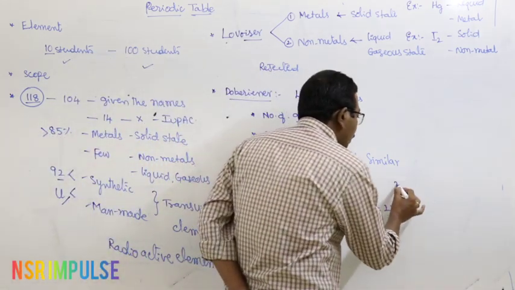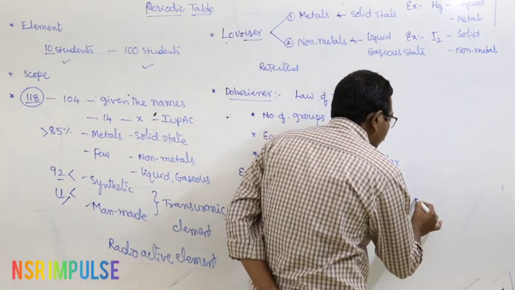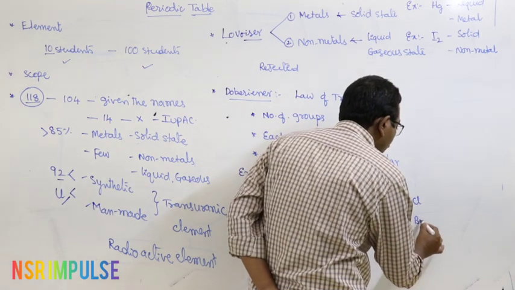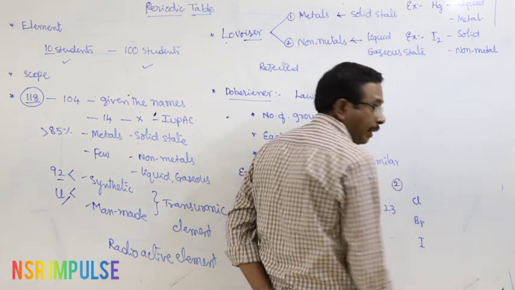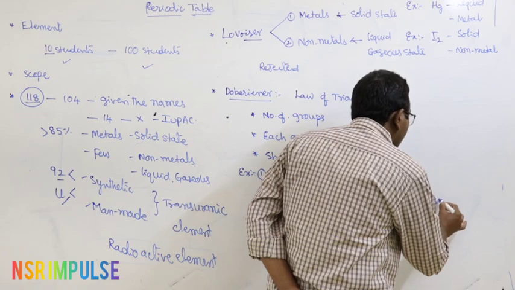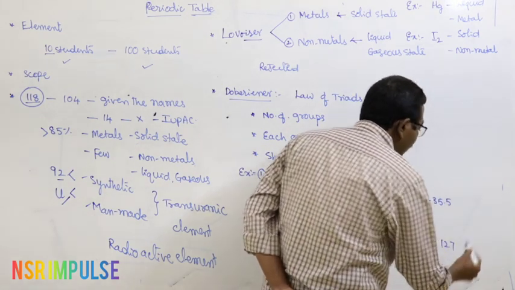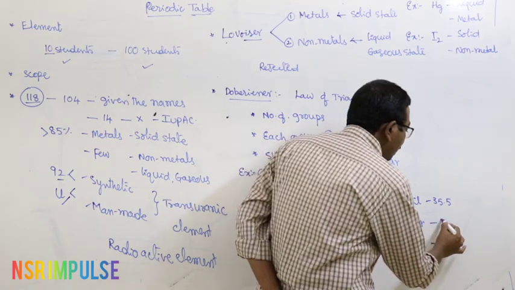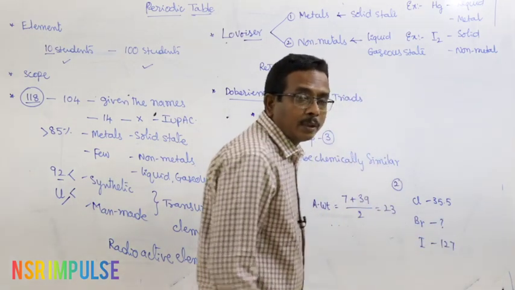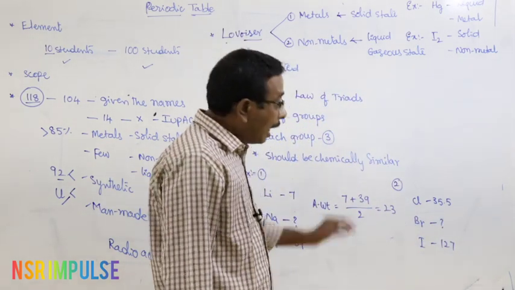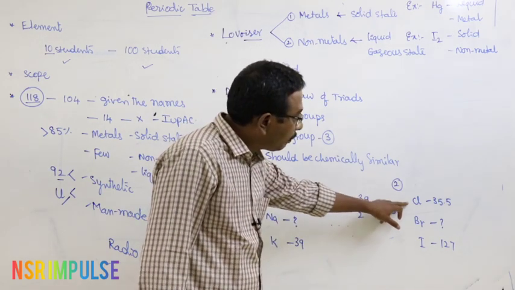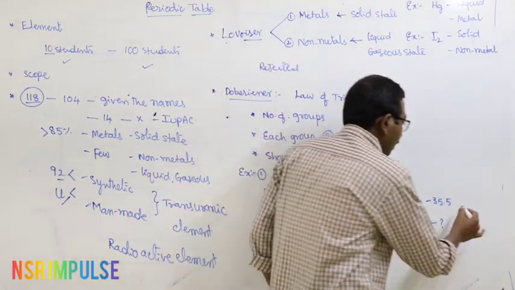We can give another example also: chlorine, bromine, iodine. Chlorine atomic weight 35.5 grams. Iodine atomic weight 127 grams. What about the atomic weight of bromine? That should be equal to the average of the atomic weights of chlorine and iodine.